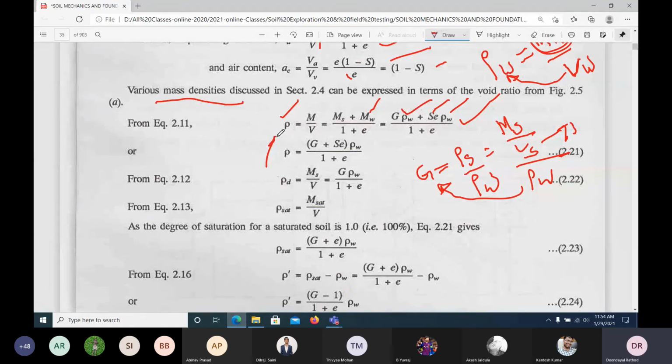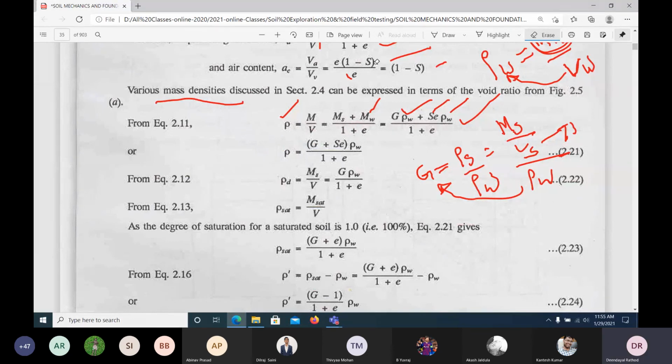In all competitive GATE exams they will ask questions based on this equation, to find the density or some other parameter. Suppose in the exam they give the G value, the density value, they may not give the density of water, they may give the void ratio. They will ask us to find the degree of saturation S, or sometimes they give everything, the density and void ratio, and ask us to find the void ratio e. So these equations are very important.